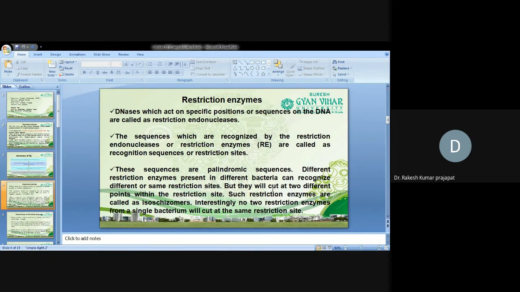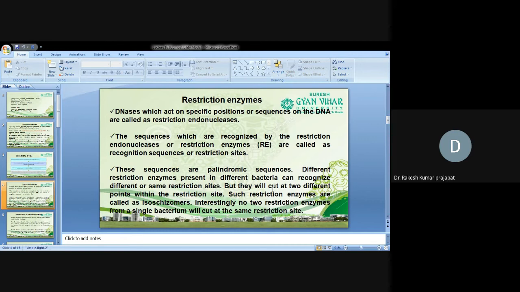Enzymes which act on a specific position or sequence on the DNA are called restriction endonucleases. These are a certain class of enzymes which cut the DNA at a specific sequence. The sequences which are recognized by restriction endonucleases or restriction enzymes are called recognition sequences or restriction sites.